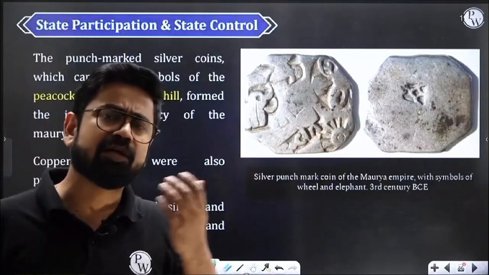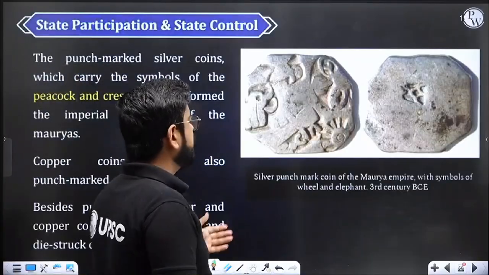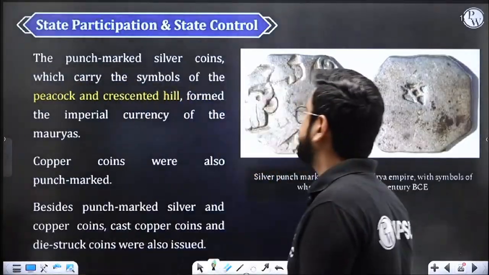This makes sense as well. Nandas are making their own coin. So it is not practical at all if they will not make the coin. So they should be making the coin as well. So yeah, the state has participated and the state will make their own coin.